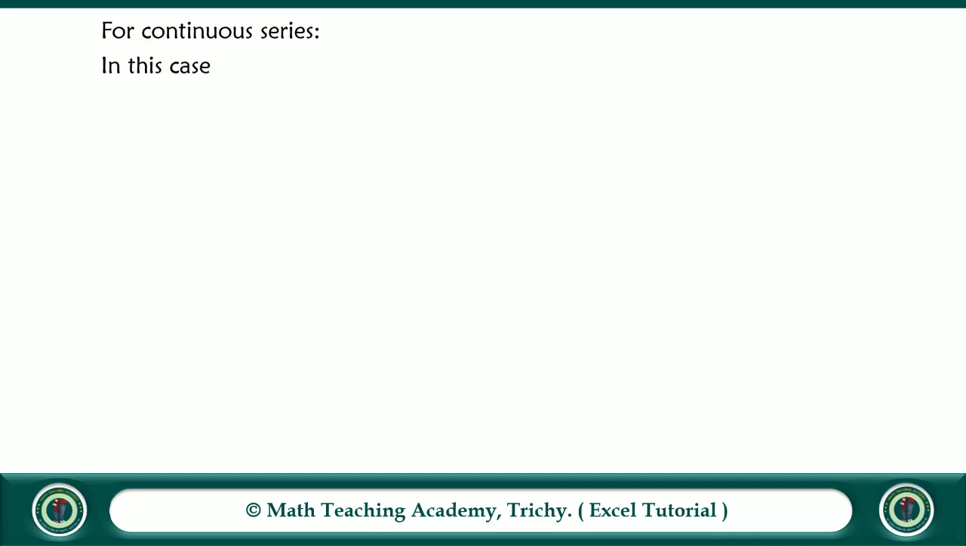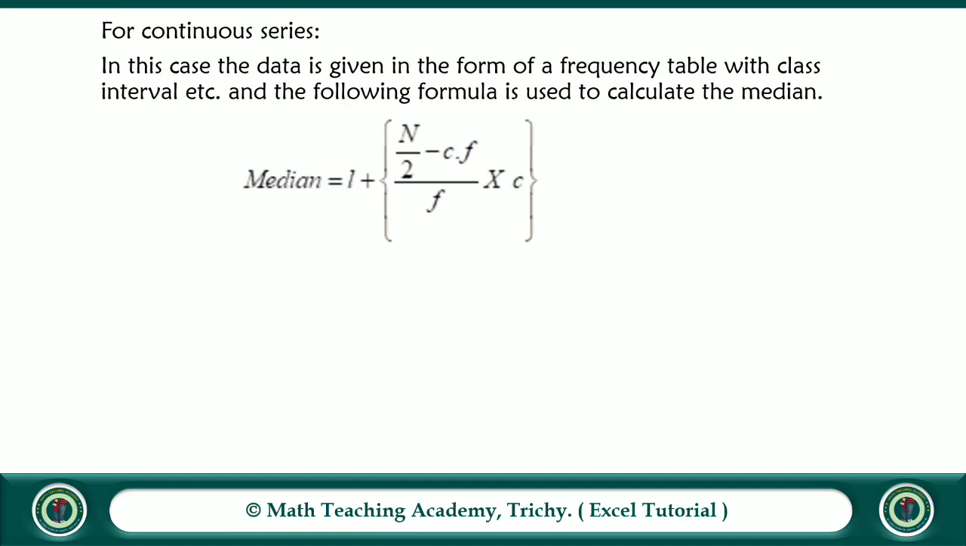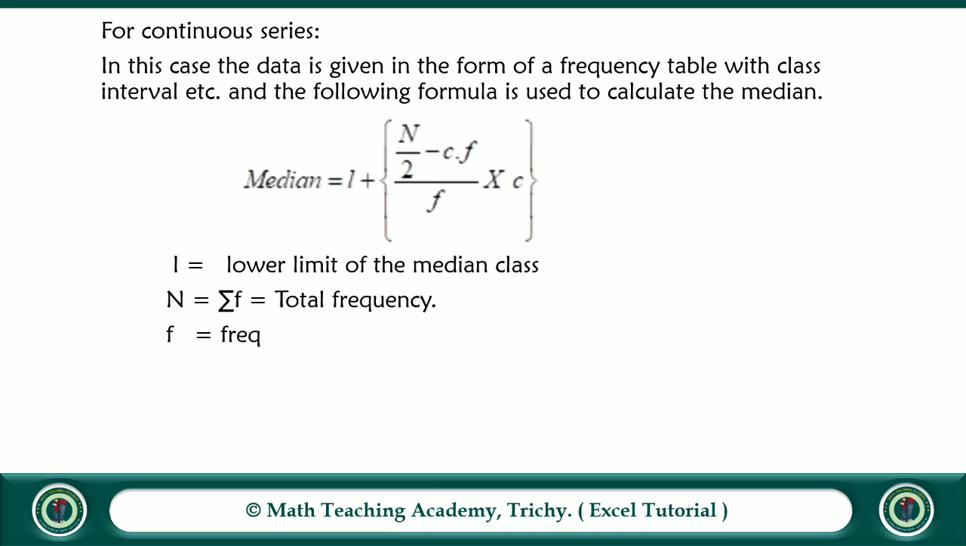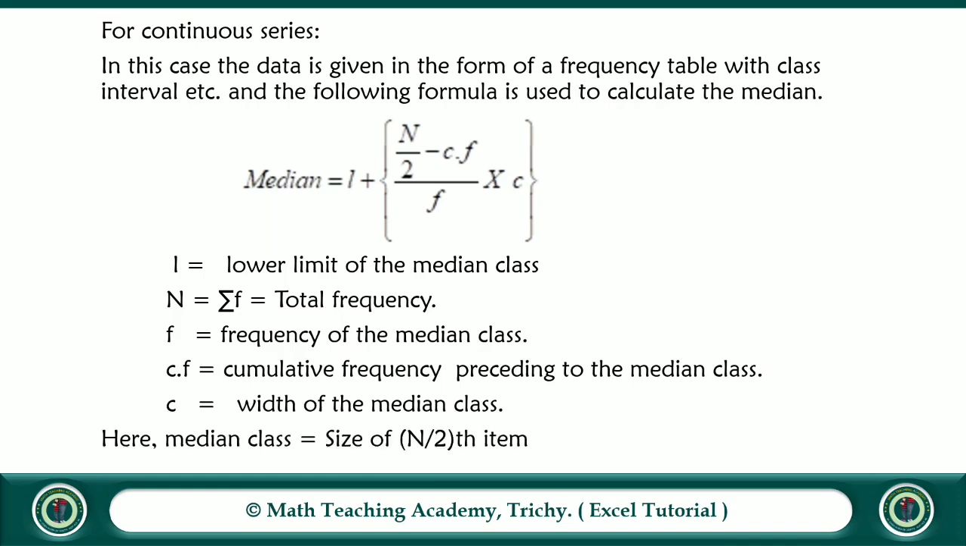For continuous series, in this case, the data is given in the form of a frequency table with the class interval, and the following formula is used to calculate the median. Median is equal to L plus (n by 2 minus Cf) divided by f, into C, where L is lower limit of the median class, n is total frequency, f is frequency of the median class, Cf is cumulative frequency preceding the median class, C is width of the median class. Here the median class is obtained by the size of n by 2th item.